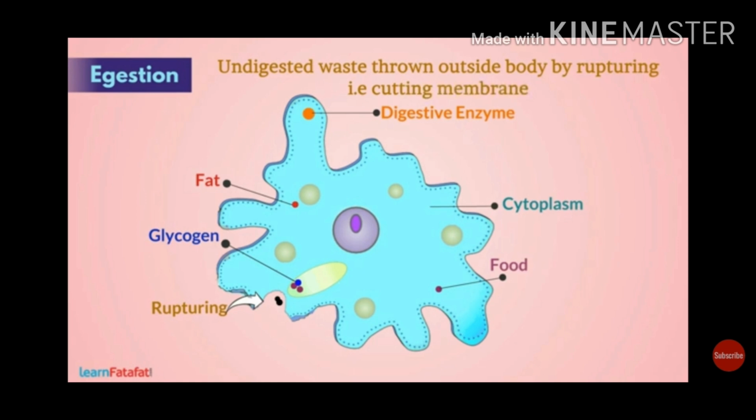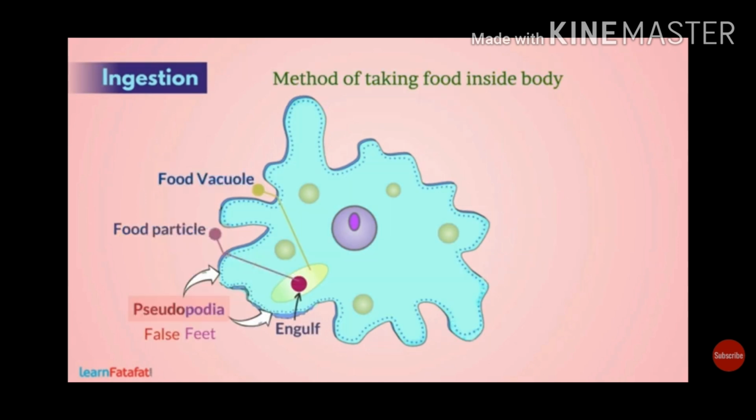Gradually, the digested food is absorbed. The absorbed substances are used for growth, maintenance and multiplication. The undigested residue of the food is expelled outside by the vacuole.